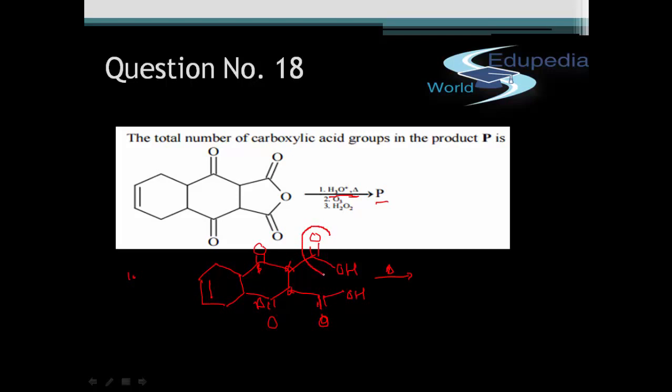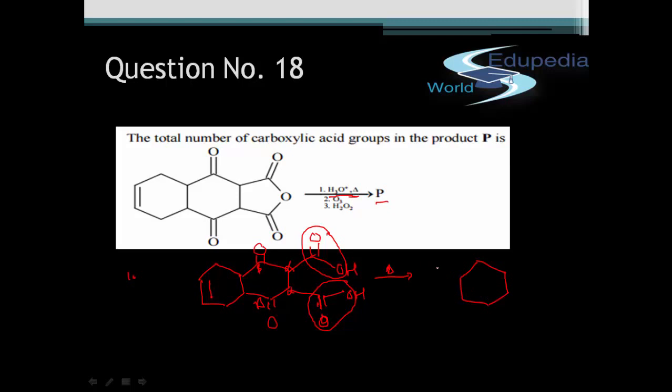So now what would happen is that this CO2 from here and this CO2 from here, both these CO2 groups get removed. Fine. And what we are left with is the product.